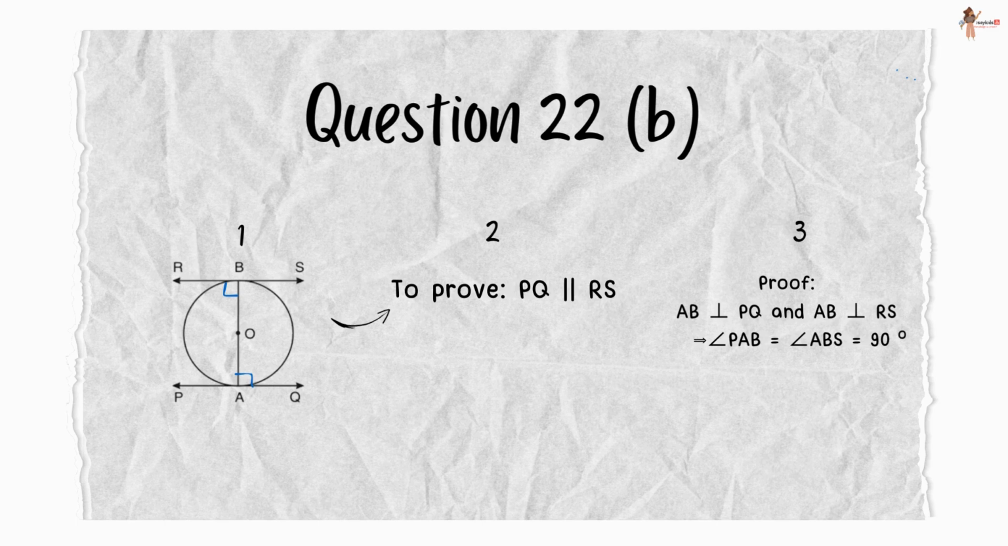Now these are alternate angles and both are equal to 90 degree. Now when alternate angles are equal, the lines are parallel to each other. Therefore PQ is parallel to RS.